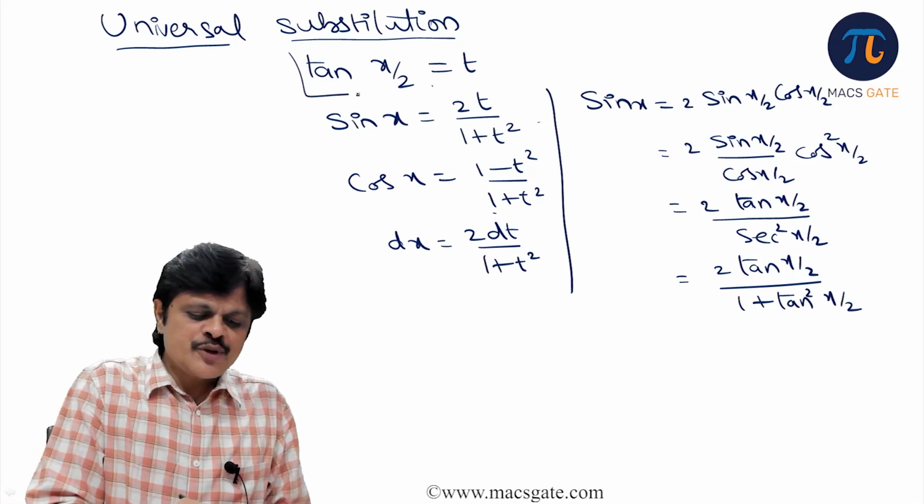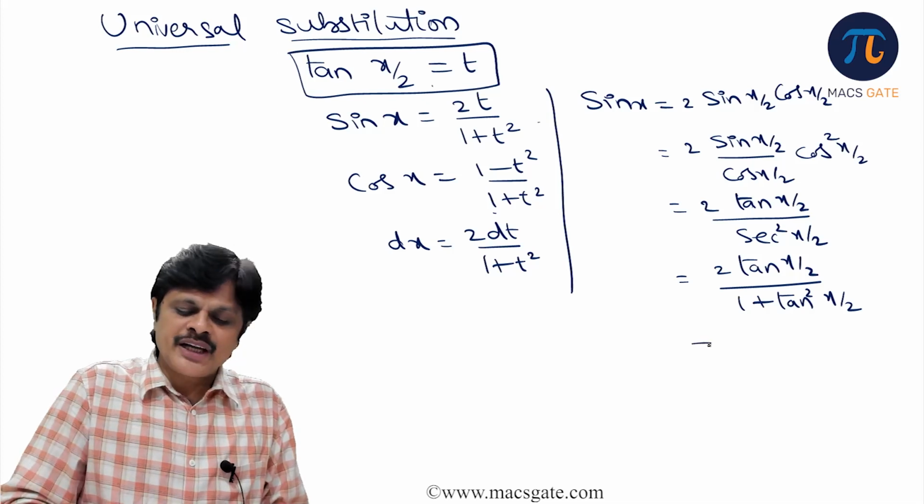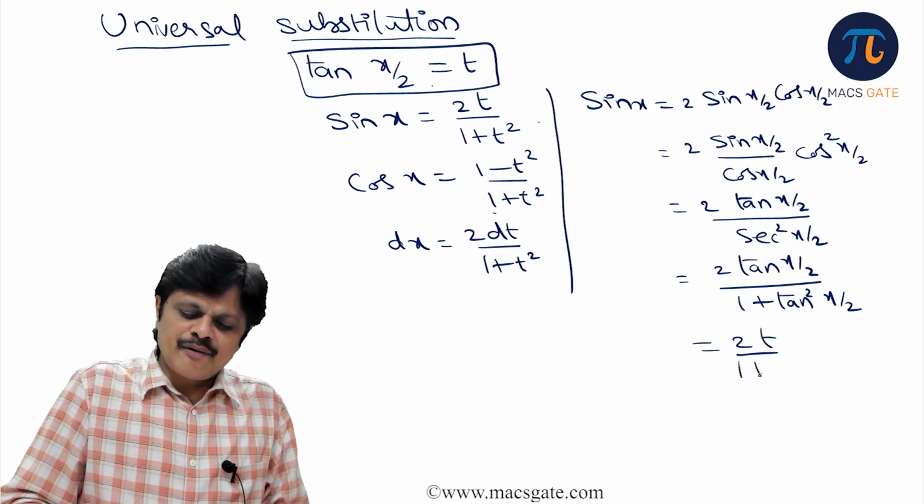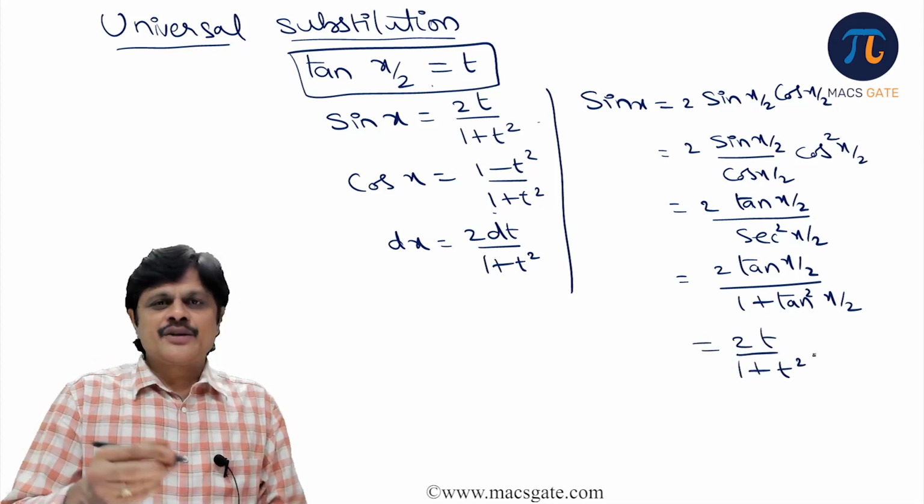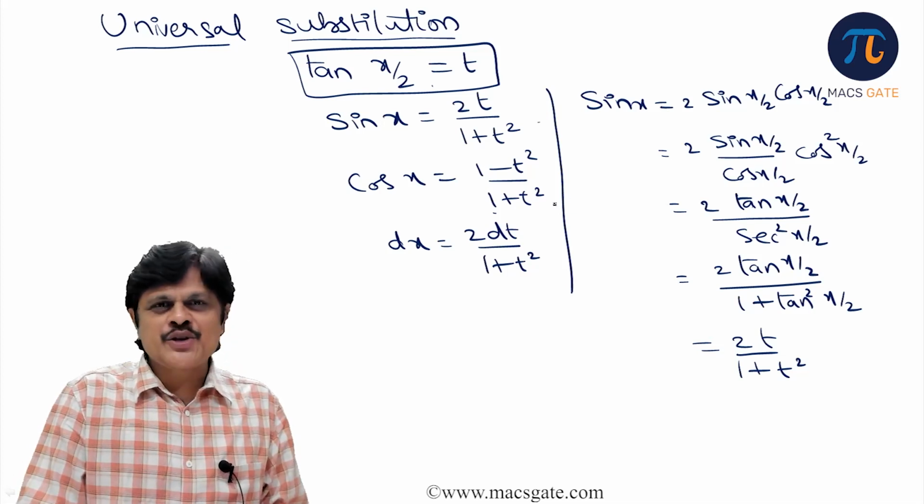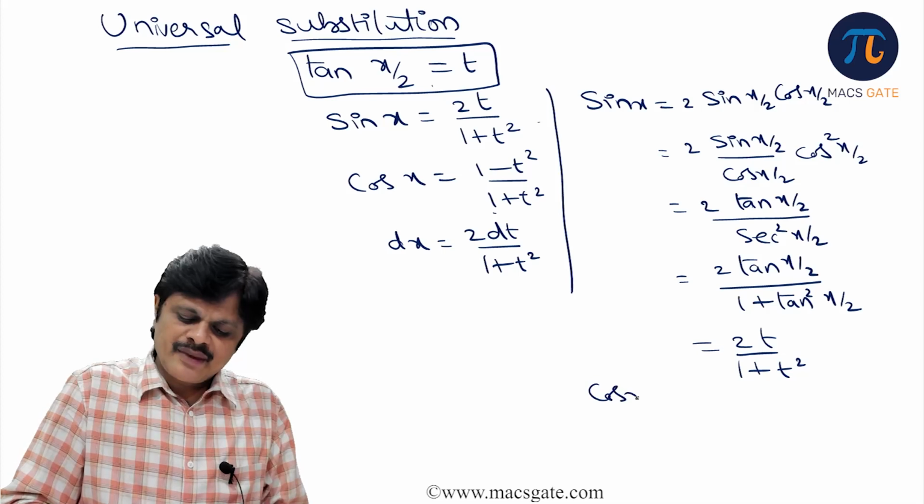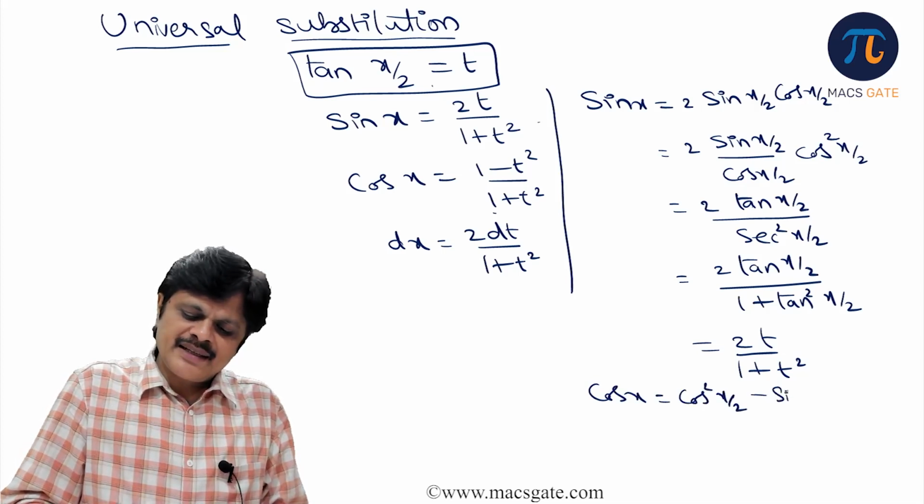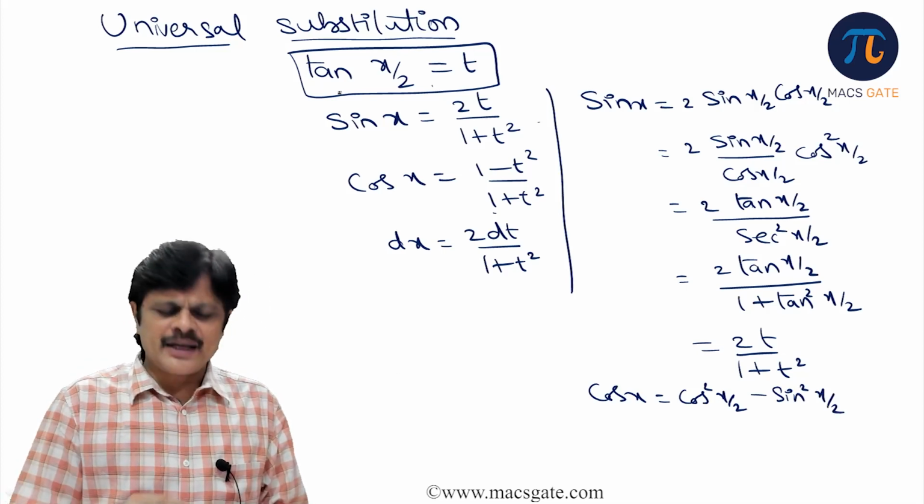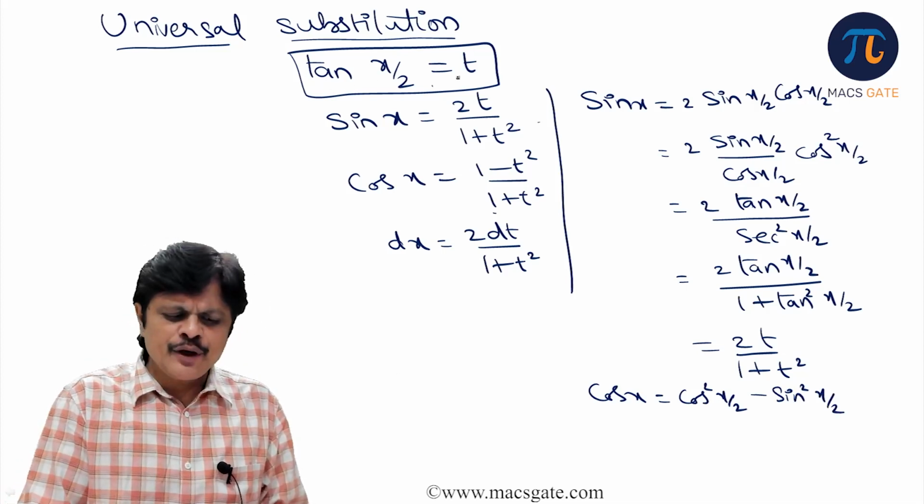But what is the substitution you put? Tan x by 2 is equal to t, that is 2t by 1 plus t square. So similarly cos x also can be shown in the same manner by taking cos x means cos square x by 2 minus sin square x by 2. You can get this. That is the basic idea. Even here if you differentiate it, you can get this particular value also.